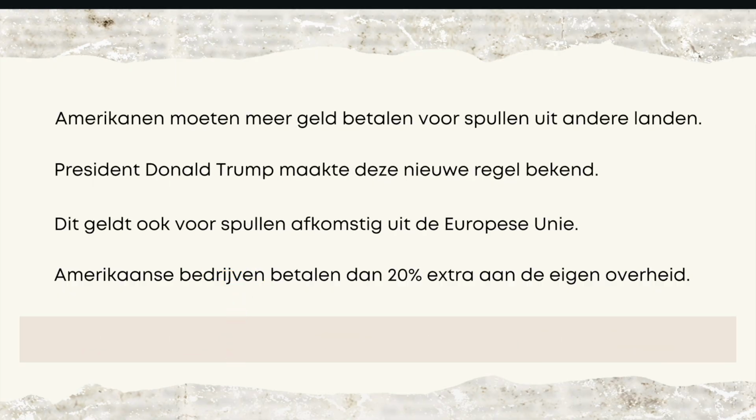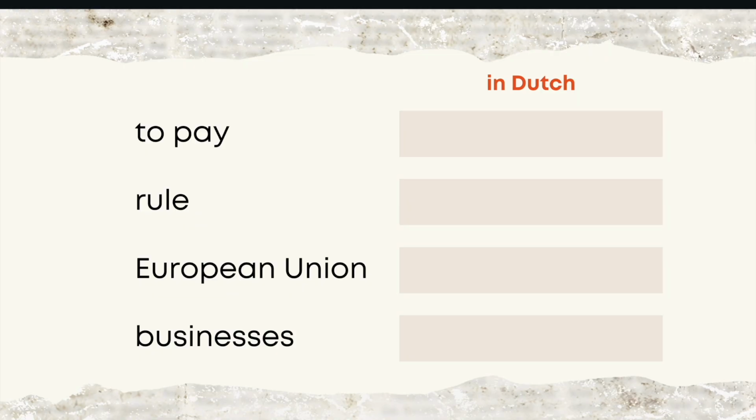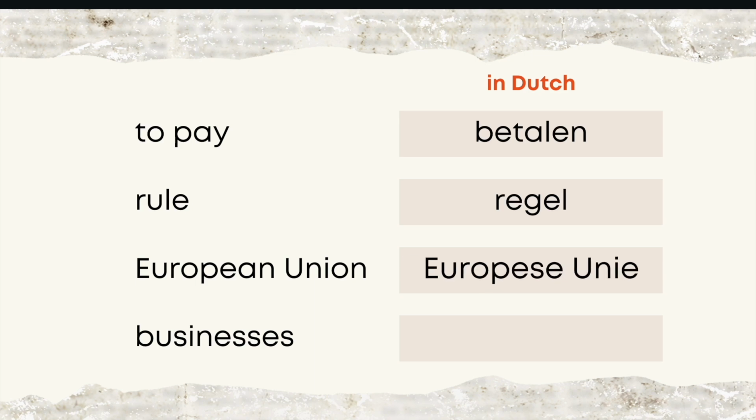So here is the full article once more. And I'd like to review these vocabulary words. See if you can write them down for yourself. You can pause the video here to see if you remembered them. If not, that's okay. They're not that easy, so I'll reveal them to you. To pay in Dutch is betalen. The rule, so not a law, but a rule, is in Dutch regel. The European Union we call the Europese Unie. And finally, businesses are bedrijven.